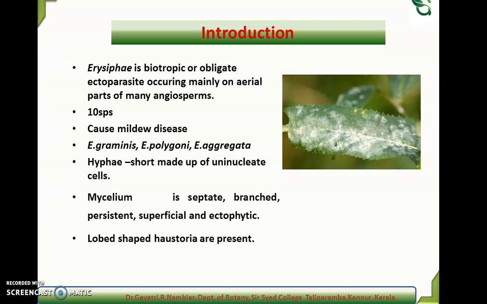Then the somatic structure includes hyphae which are short, made up of uninucleate cells, and the hyphae aggregate to form the mycelium which is septate, branched, persistent, superficial and ectophytic. As it is an ectoparasite, it mainly forms haustoria which are lobed in shape. And with the help of these haustoria, they exist in the host tissue.